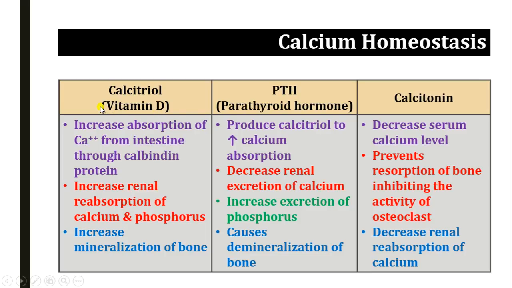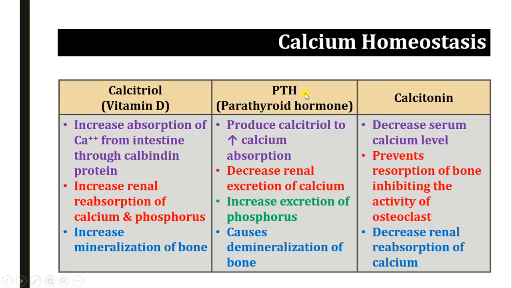This calcitriol, that is the active form of vitamin D, increases the calcium absorption from the intestine through a calcium-binding protein. Along with that, it also increases the renal reabsorption of calcium and phosphorus, and it causes increased mineralization of bones. So overall, the function of calcitriol is to increase the blood calcium level by increasing the intestinal absorption and increasing the renal reabsorption.